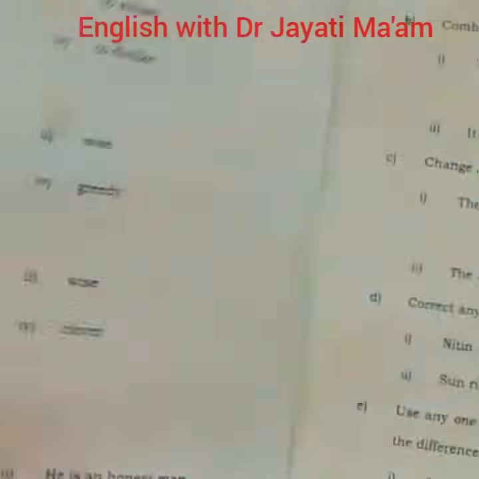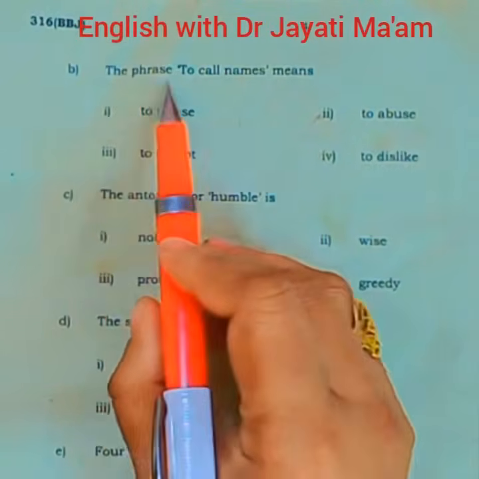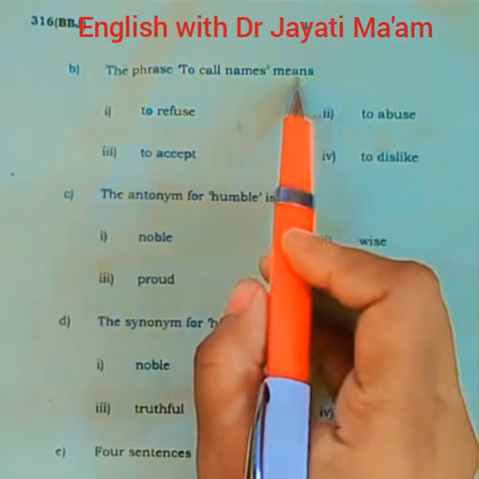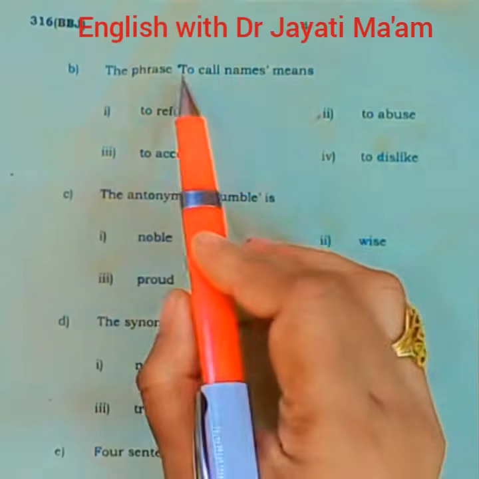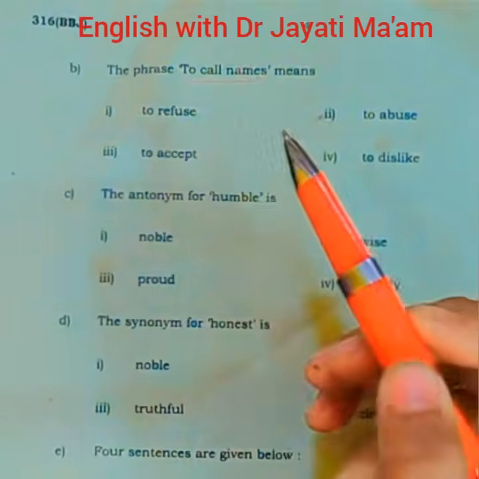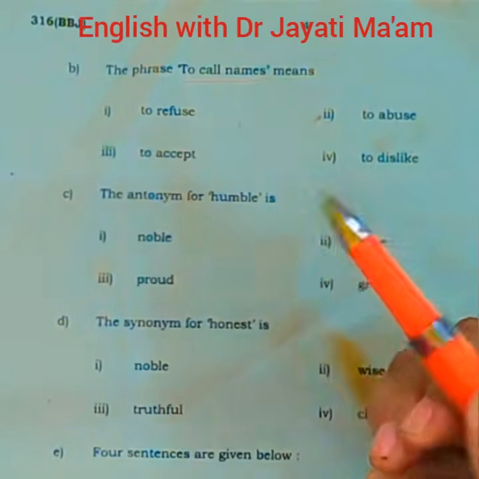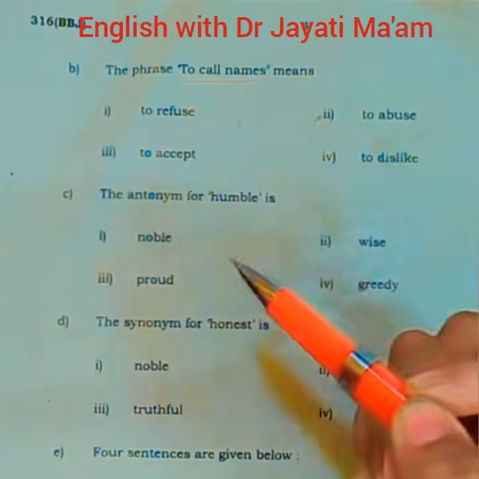Okay, so let's go to the second one. The second one is about a phrase. The phrase to call names means. Students, you have to tell here what is the meaning of to call names. To call names means to abuse someone, to call someone with foul words, to call someone with bad words.